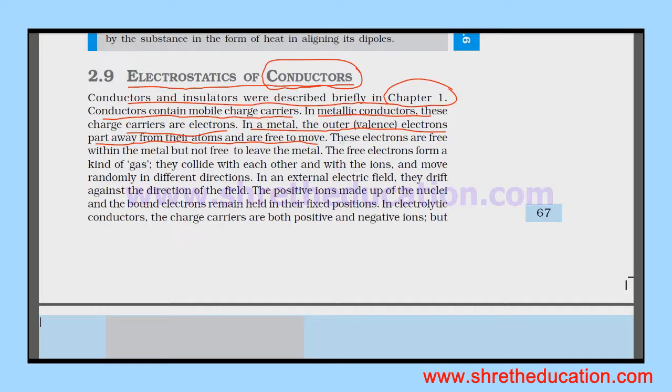These electrons are free within the metal but not free to leave the metal. The free electrons form a kind of gas. They collide with each other and with the ions and move randomly in different directions.